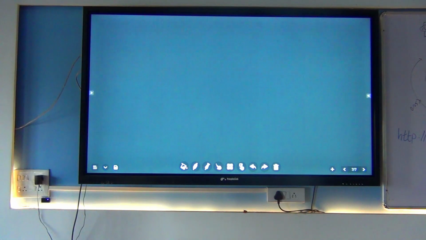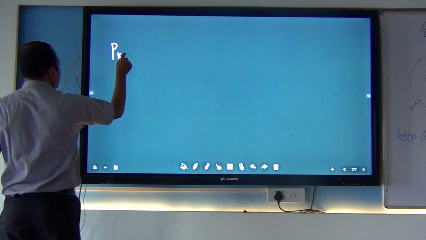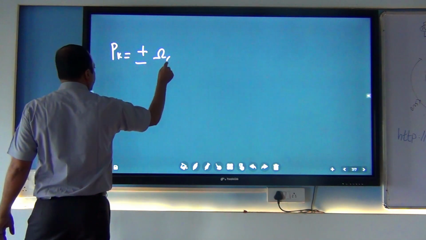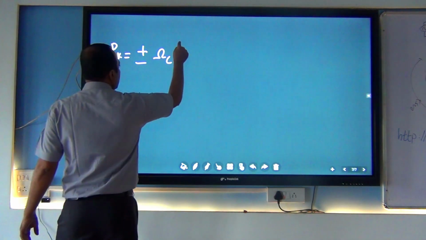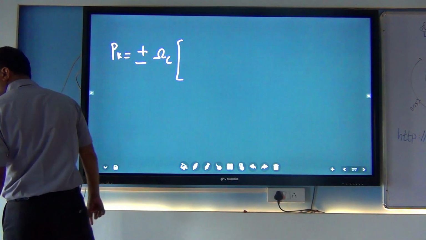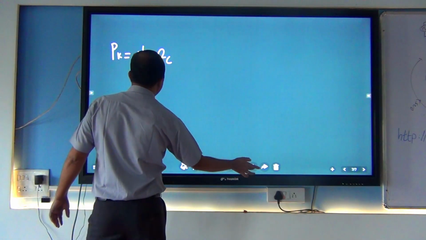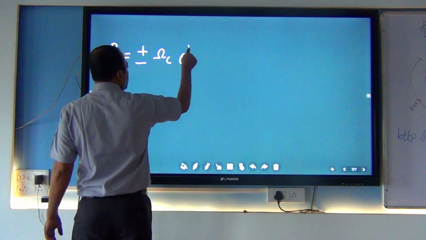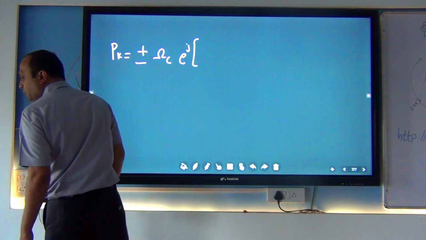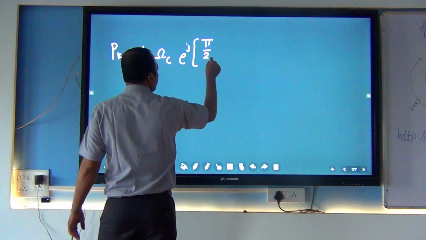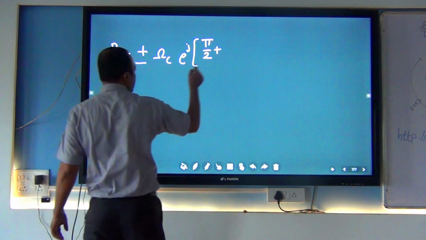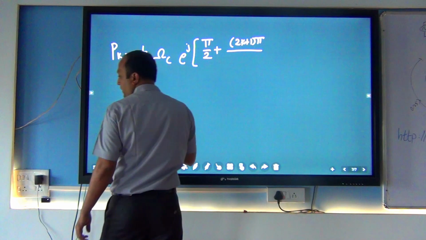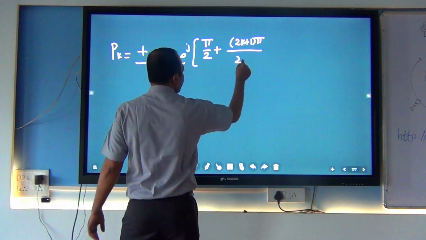So what is the final answer? Pk is equal to plus minus cutoff frequency e raised to j pi by 2 plus 2k plus 1 pi divided by 2n.